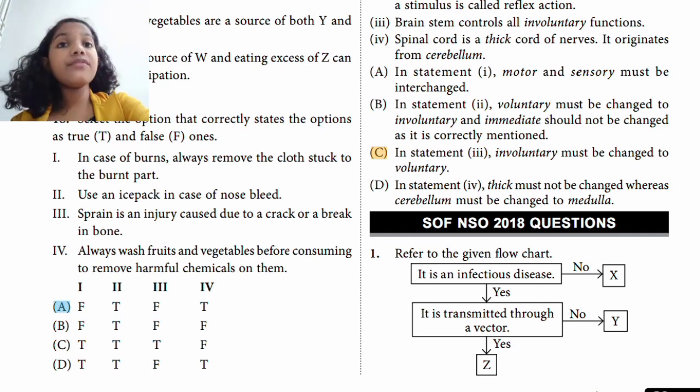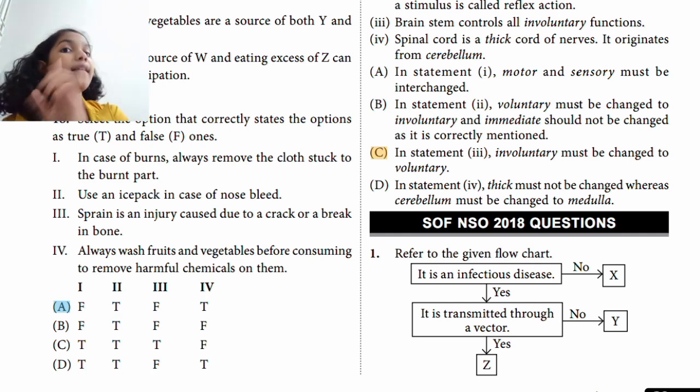So in our previous video we have done the exercise part 1.